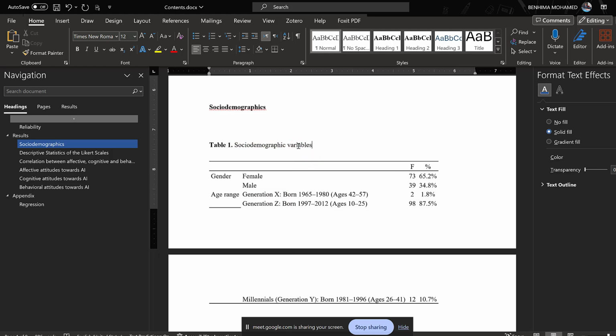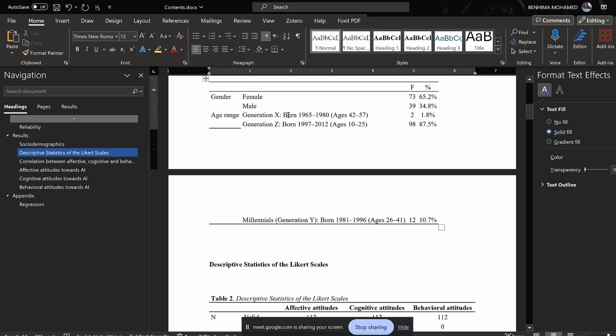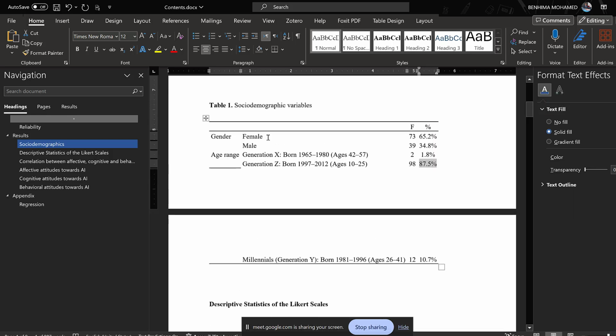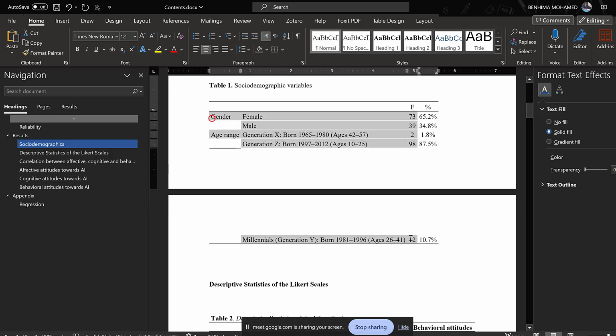Variables. Which generation is this? It's generation Z, people born between 1997 and 2012. They constitute 87%. That's nice, that's a good finding, yes.